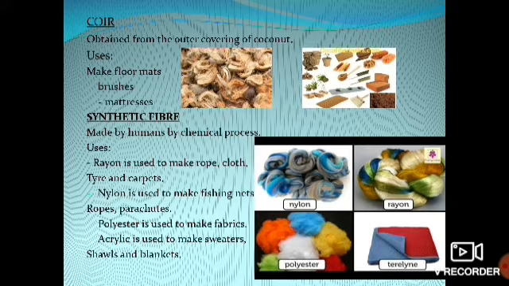Synthetic fibers are nothing but fibers made by humans through chemical processes. Examples are rayon, nylon, polyester and acrylic. What are the uses of these fibers? Rayon is used to make rope, cloth, tire and even carpets. Nylon is used to make fishing nets and parachutes. You know parachutes, right? In those, nylon is the thread which is used.